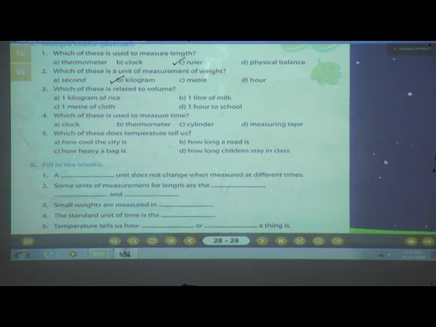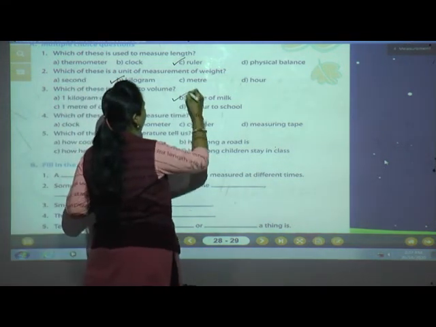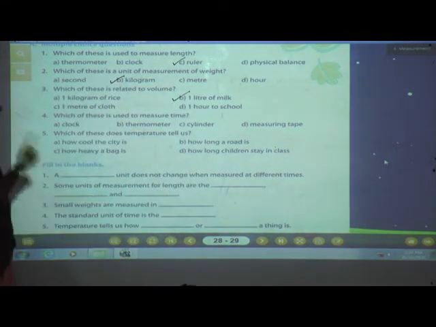Which of these is related to volume? And the options are 1 kilogram of rice, 1 liter of milk, 1 meter of cloth, 1 hour to school. Now see, it is regarding volume. What is the standard unit of volume, students? Yes, of course, liter. So 1 kilogram, no. Meter, no. Hour, no. Liter, 1 liter of milk. Isn't it? It is related to volume.